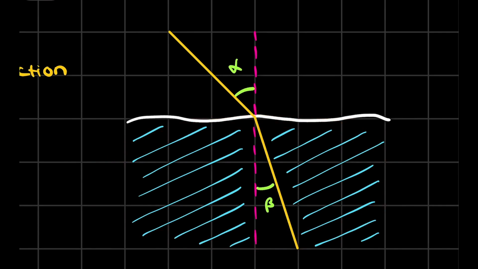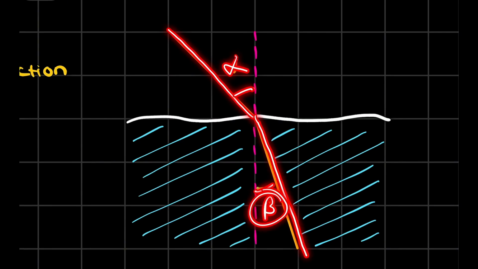And when light comes from, for example, let's say here we have some sort of a source of light, and when light enters some medium, and it comes from a less dense medium to a high density medium, or even if it's opposite, it starts to bend. For example, this light comes with a certain angle, like alpha, we can call it anything. It starts to bend inside, and it will be some different angle, which is beta.